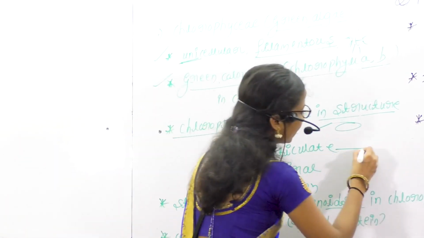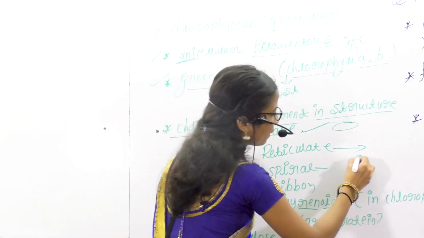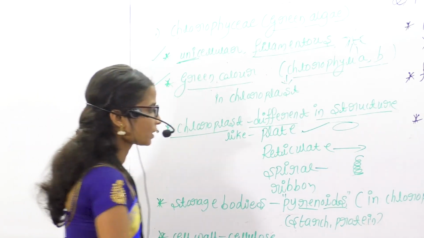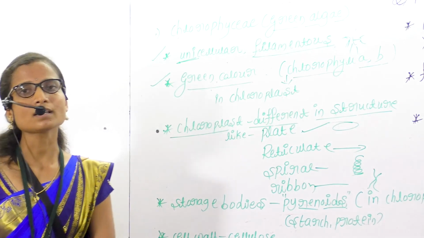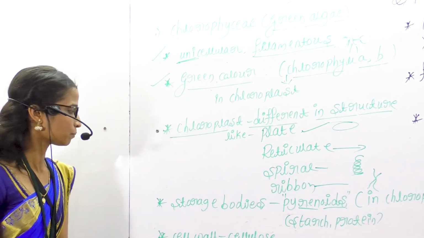Second, reticulate structure. Third is spiral. The chloroplast is spiral and ribbon-like, like this. The ribbon-like chloroplast is present in green algae.